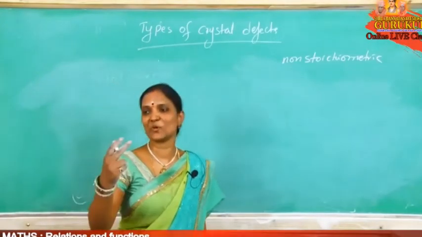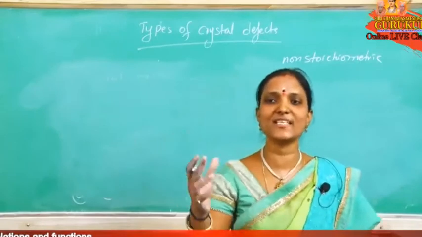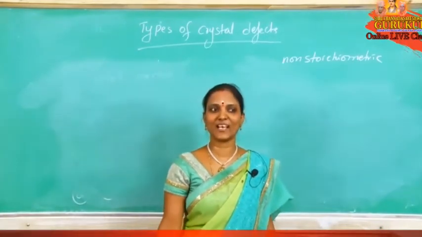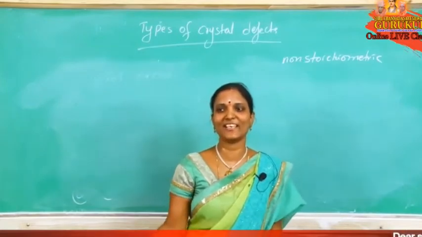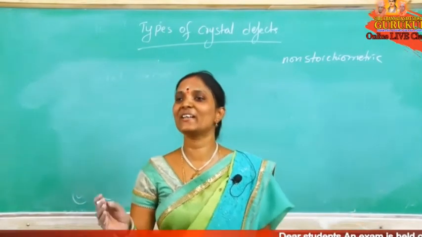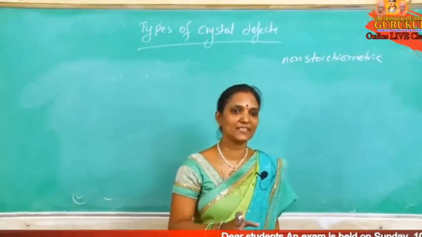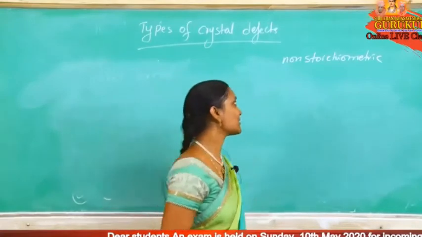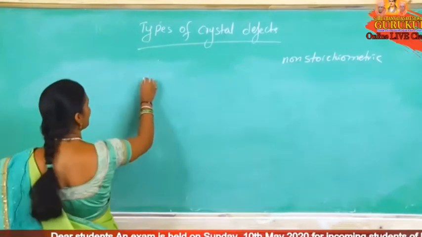Like this given, then both A and B is the correct answer, or only B, or only A. What I given as A is the missing of equal number of cation and anion, so only A is correct. Unequal number given, that is not Schottky defect.